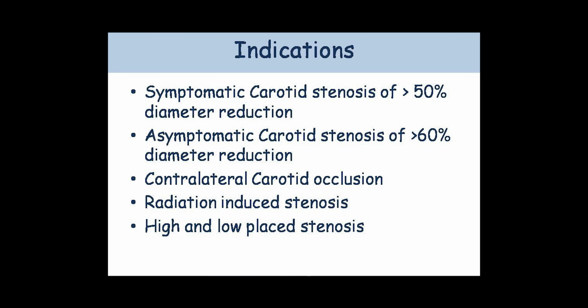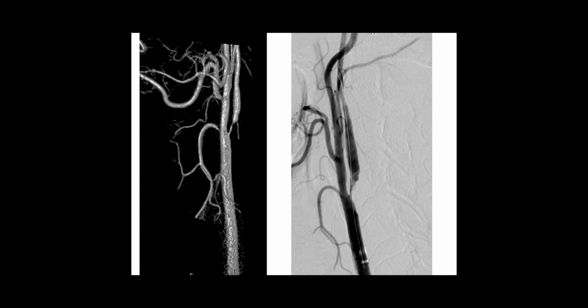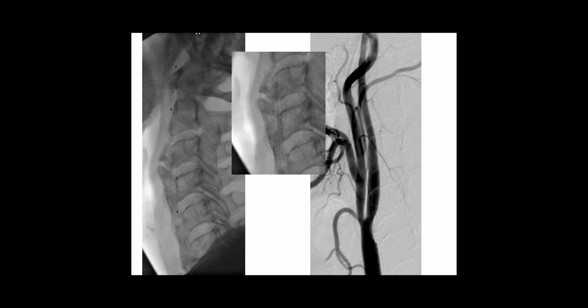In this slide, I have already described the indication of carotid stenting, when the narrowing should be more than 50%. And here is an example. You can see that the origin of the internal carotid artery, which supplies the brain, is very tightly narrowed. The narrowing is more than 90%. And in the second image, you can see that we have crossed with a wire, passed a filter, and then opened it with a stent.